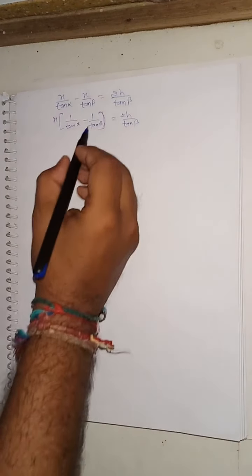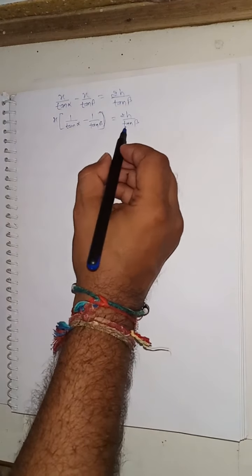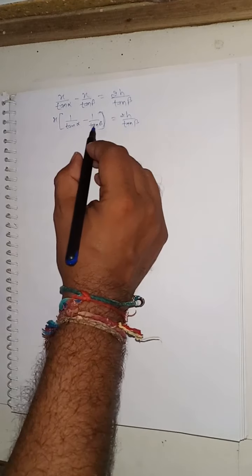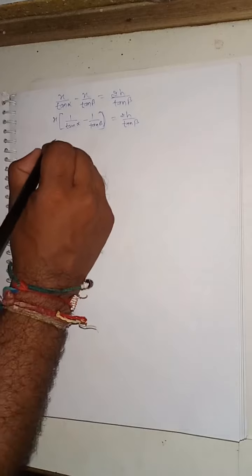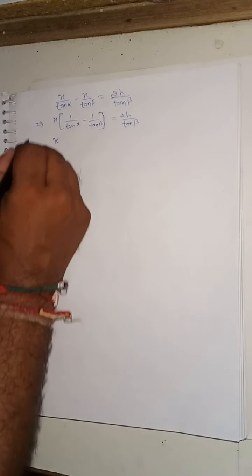Okay, and here we need the answer in terms of this. So what I will do is take the LCM.